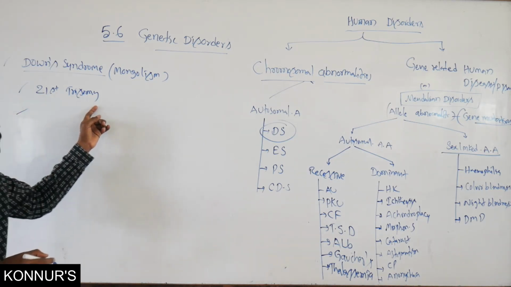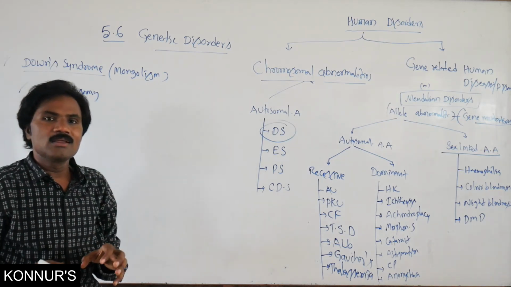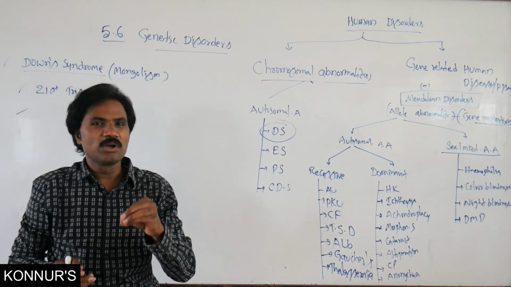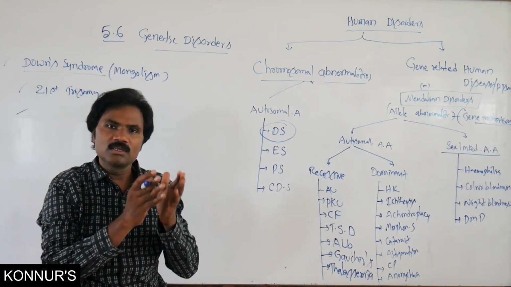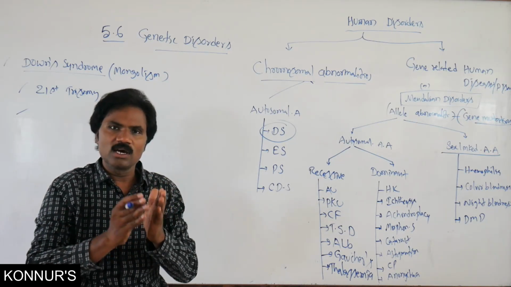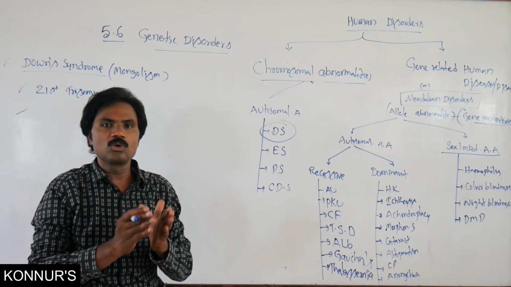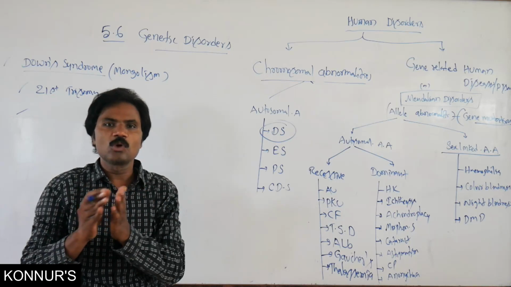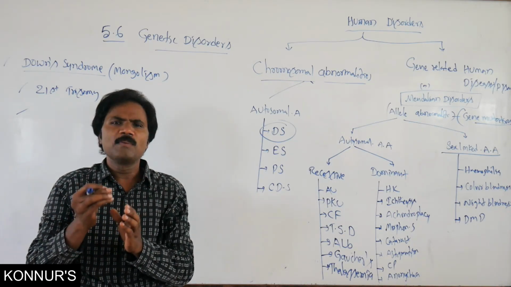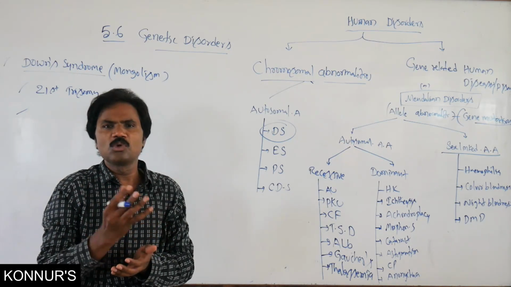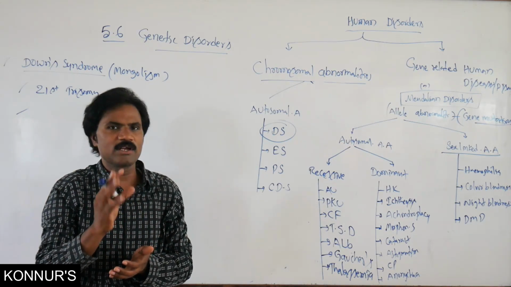This is the first way. The second way is Robertsonian translocation. That means either the 13th, 14th, 15th or 22nd chromosome translocates to the 21st chromosome. Then there is partial trisomy, not a perfect trisomy.